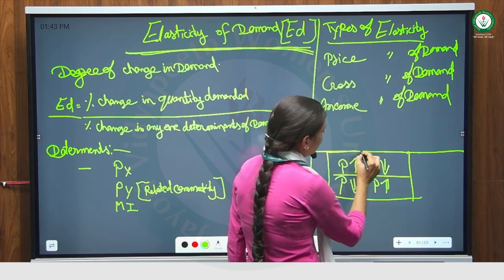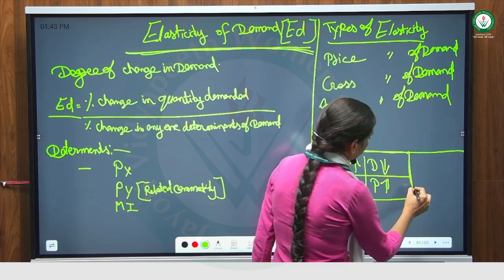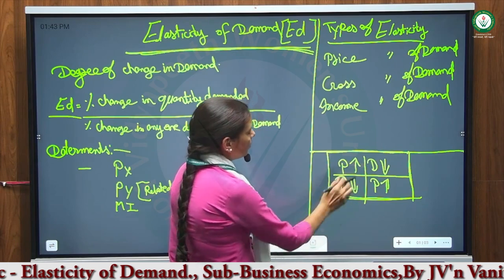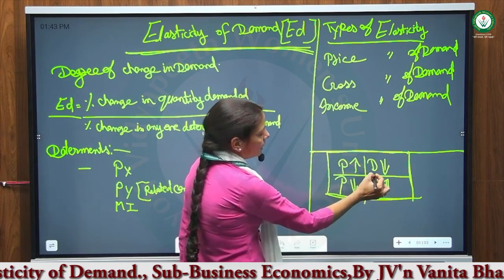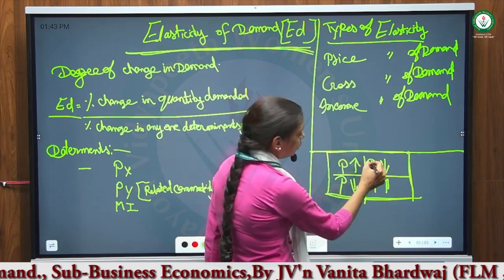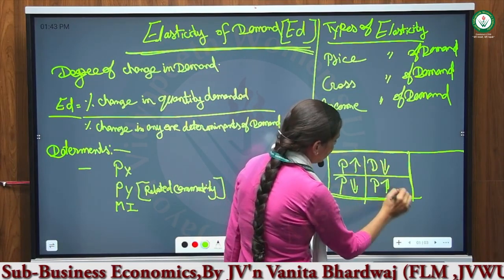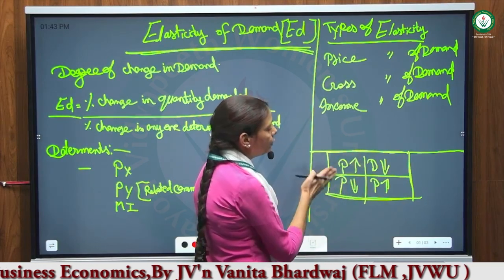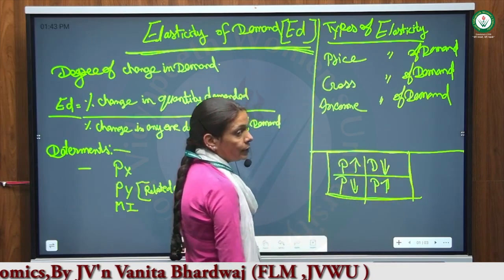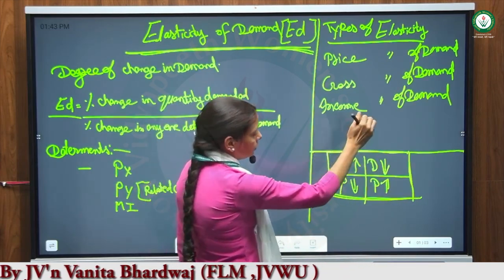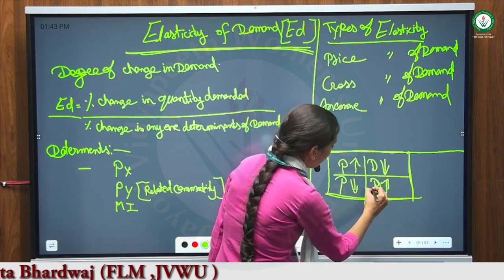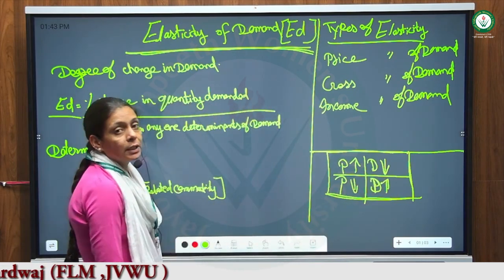Now this is the basic concept of the law of demand. It means price is the fixed factor and demand is the variable factor. As price moves, demand will move inversely. When price goes up, demand will move downwards, and when price goes down, demand will go up. This we have studied in the law of demand.